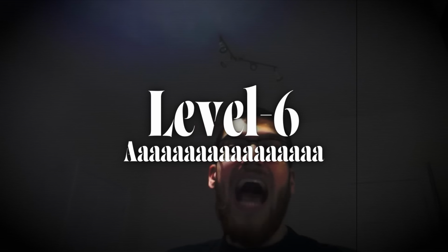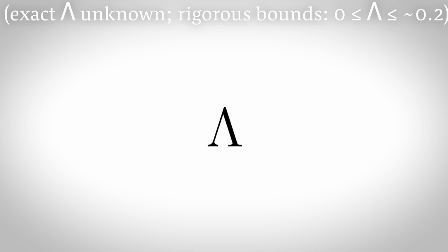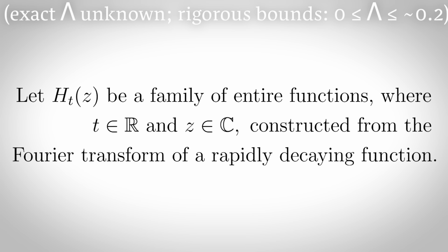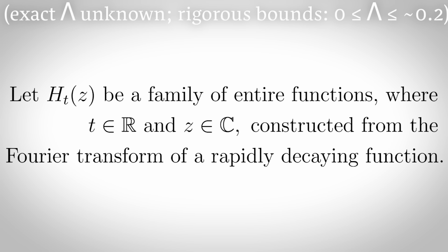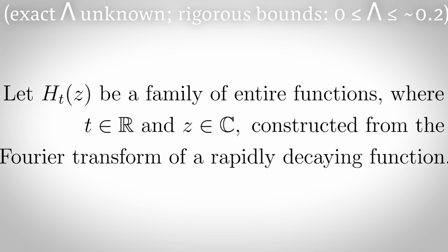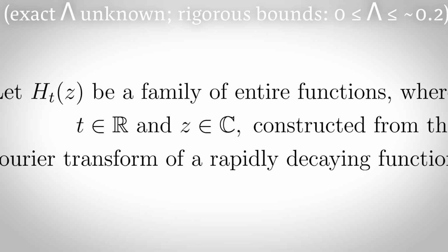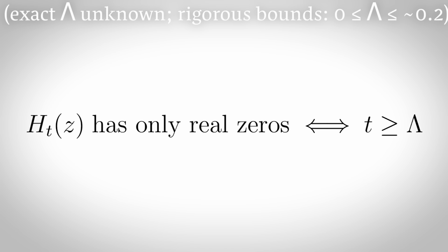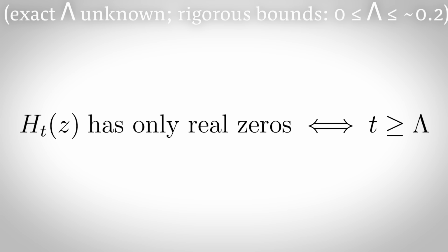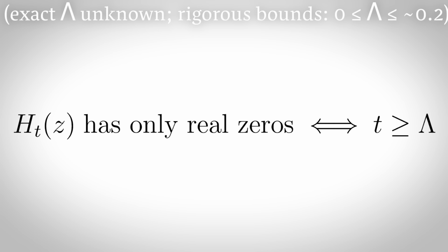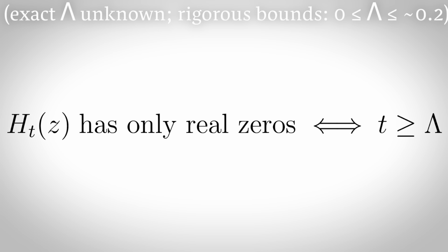Level 6. De Bruijn-Newman constant. Let h sub t of z be a family of entire functions defined for real t and complex z, structured from the Fourier transform of a certain rapidly decaying function. The De Bruijn-Newman constant lambda is the unique real number such that h sub t of z has only real zeros if and only if t is greater than or equal to lambda.